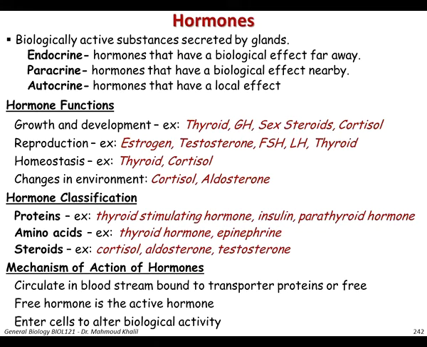As for the mechanism of action of hormones, the hormone is secreted from the endocrine gland, and they circulate in the bloodstream by transporter proteins or free. So some hormones need a protein to transport that hormone to the target organ. Other hormones are transported in the blood free, without the help of another transport protein. The free hormone is actually the active hormone. Once this hormone reaches its target cell, it will have its biological activity.